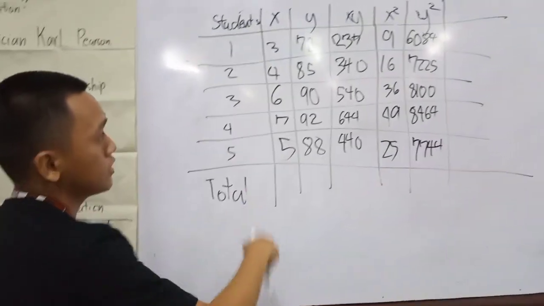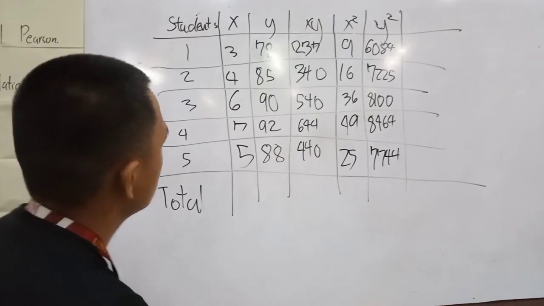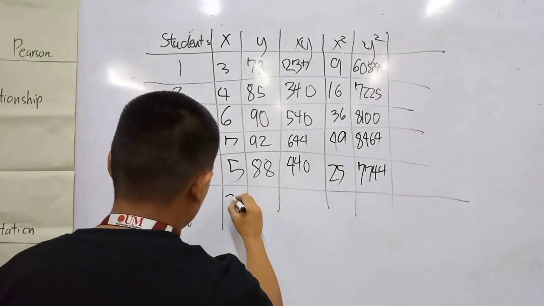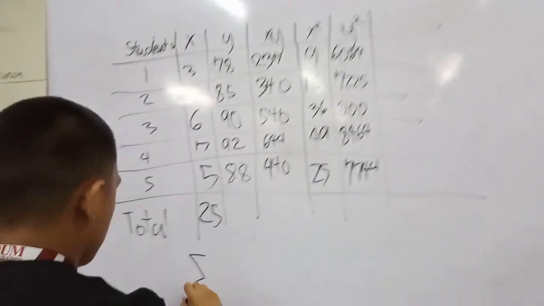3 plus 4 is 7, plus 6 is 13, plus 7 is 20, plus 5 is 25. Variable x total is 25.